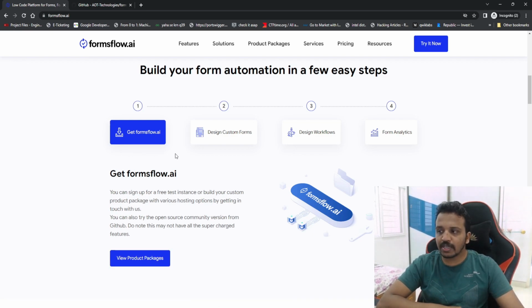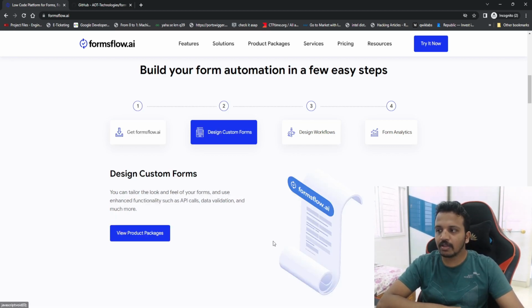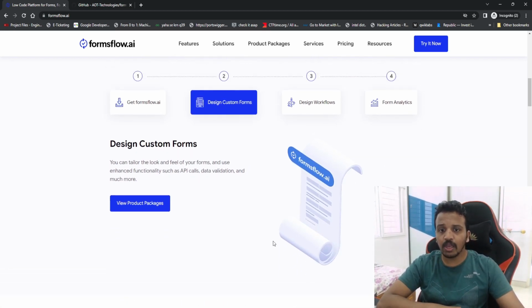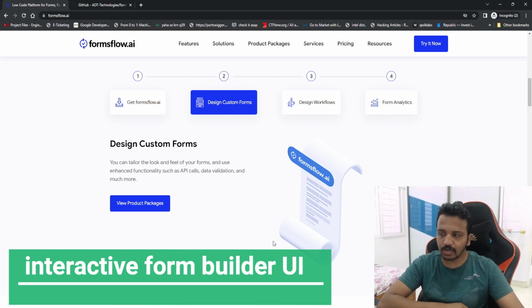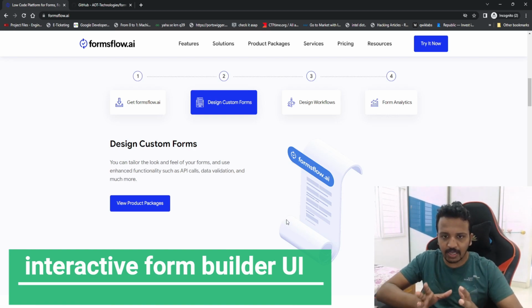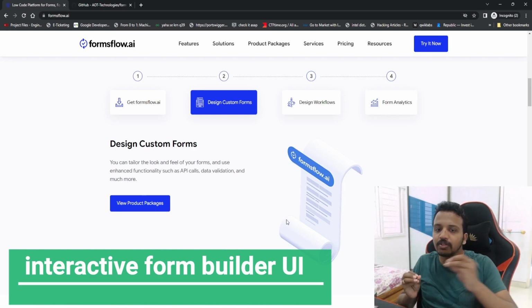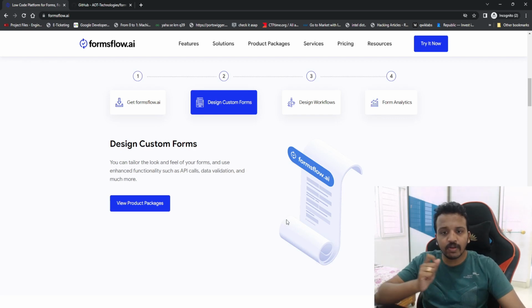Okay, so the second thing that we are going to do is design custom forms. We are going to see how the UI is going to look, how the drag and drop looks, what are all the complex variables that are available that we talked about, and what comes under premium and open source. And then once we create the form, what is the KPI? We need to associate it with the workflows, right? Now those workflows could be BPMN, could be DMN, right?